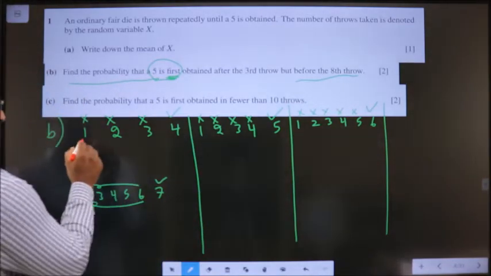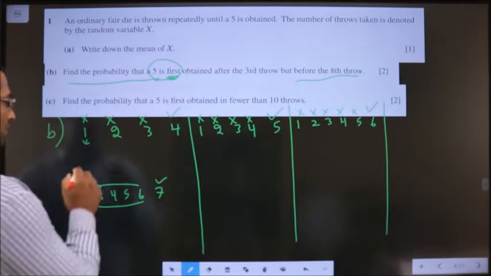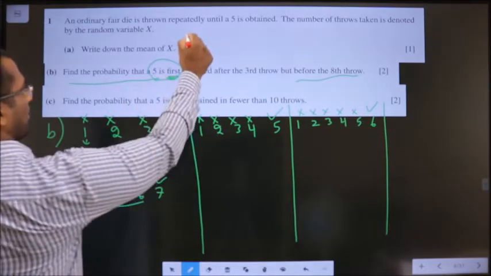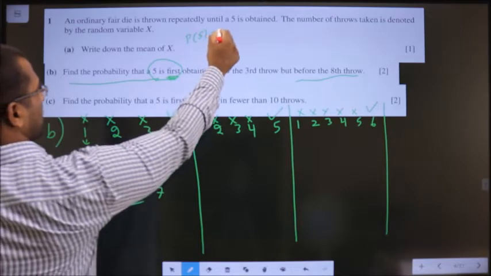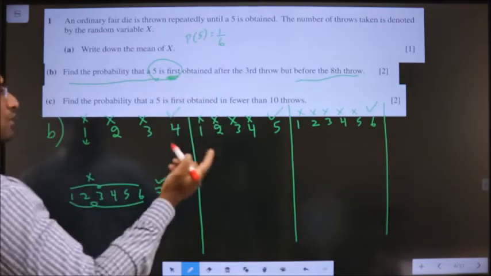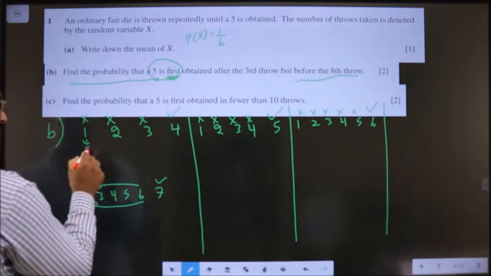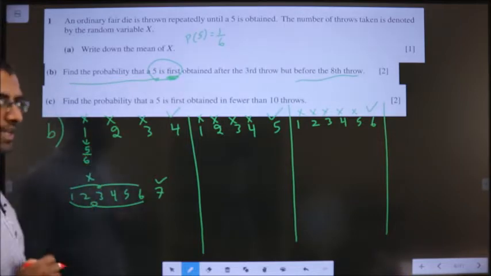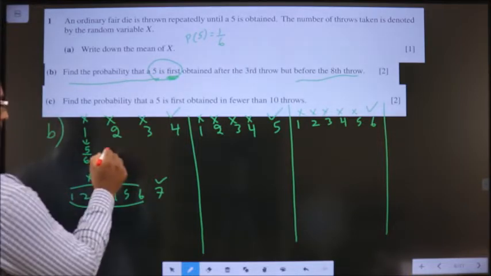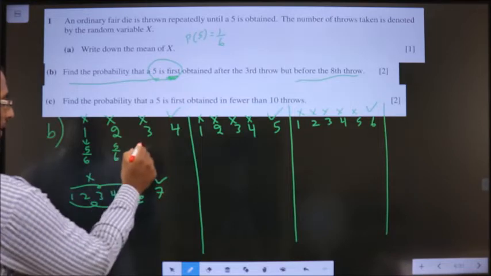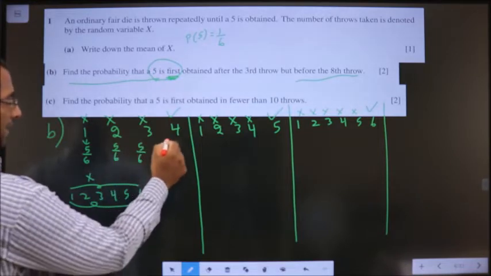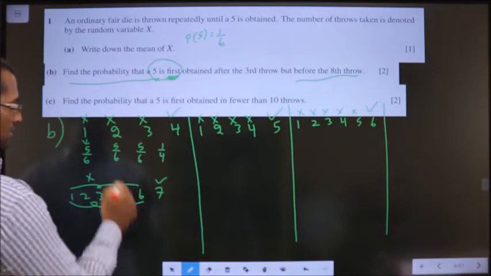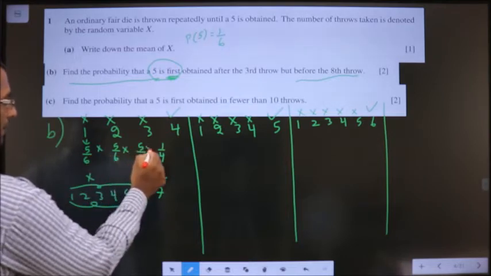Now, what is the probability of not getting a 5? Probability of getting a 5 is 1 by 6. So, probability of not getting a 5 is 1 minus 1 by 6, that is 5 by 6. So, here also 5 by 6, here also 5 by 6, and here to get a 5 is 1 by 6. So, multiply them.